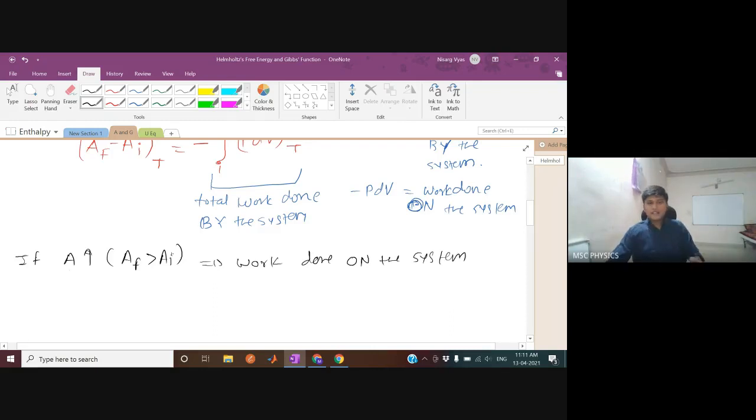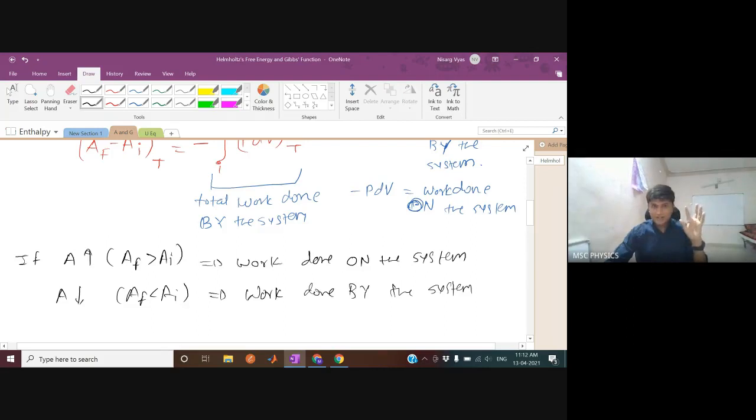If A increases, work is done on the system, and if A decreases, work is done by the system. If AF is less than AI, then work is done by the system. If you don't understand it, just stop me right now and ask me questions. I know it is very cumbersome in the first place to think about this, that's why we emphasize on this work done on the system and by the system.